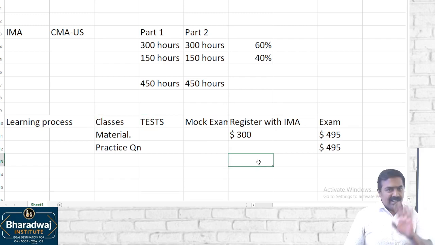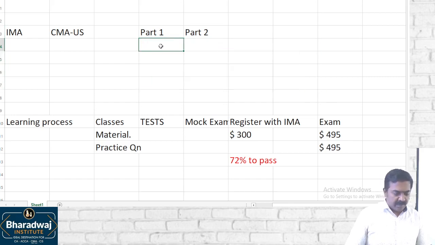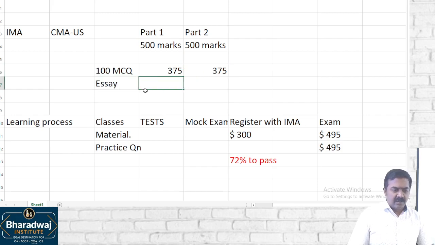And the pass mark is not like Indian courses. It is not 40%, 50%. A student should score 72% to pass in the examination. Each part examination will be for 500 marks. Part 1, 500 marks. Part 2, 500 marks. It will have 100 multiple choice questions for 375 marks, and you will have essay type questions. Essay is nothing but descriptive questions, for 125 marks.